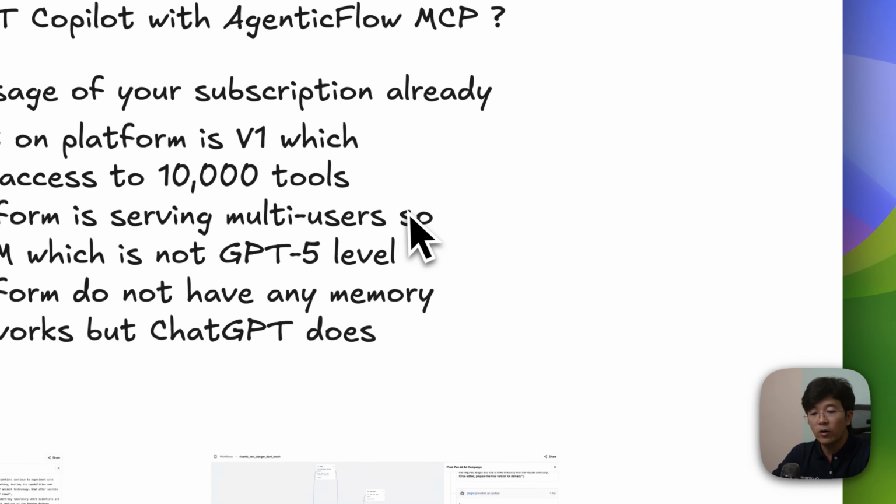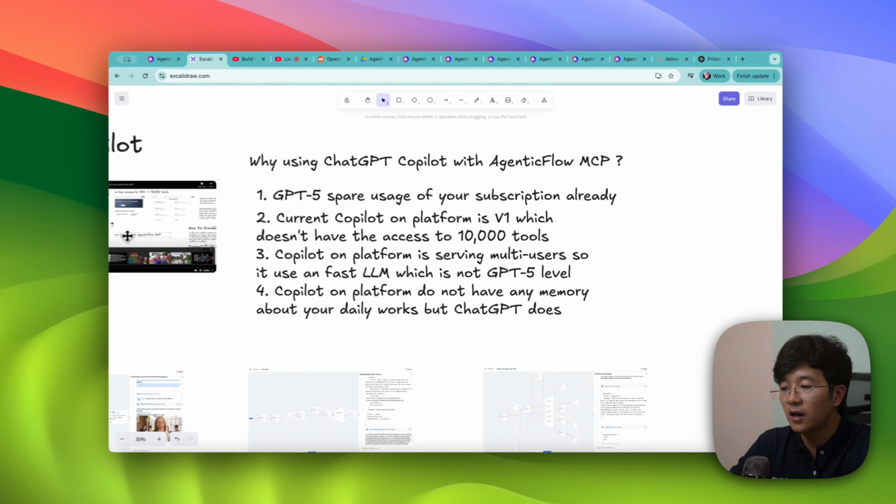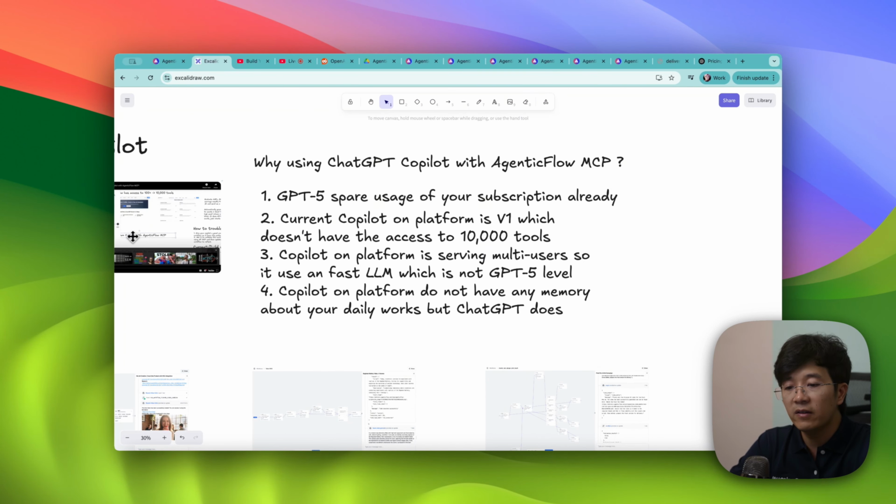From my testing, GPT-5 is navigating quite well given this. And it should be something that you already pay for your day-to-day use, right? But maybe you never reach the level of maximizing it and hitting the limit. So having this with Agentic Flow MCP is going to leverage the existing quota that ChatGPT already gave you, and it's much better performance, I would say.